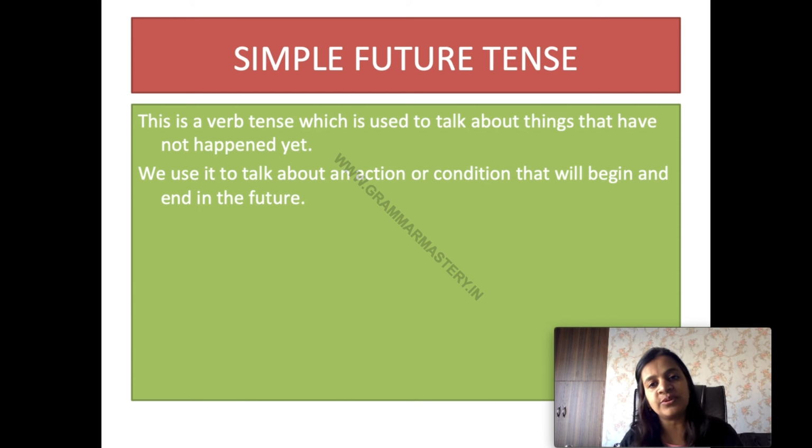Where do we use simple future tense? When we talk about the things that will start and end in the future. In the future means in the coming time. हम simple future tense कहाँ पे use करते हैं? जब हम किसी ऐसी चीज़ की, किसी ऐसे काम की बात करते हैं जो आने वाले समय में शुरू होगा और ख़त्म होगा. So simple future basically talks about the time that will come after present.